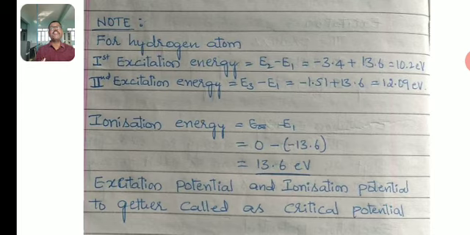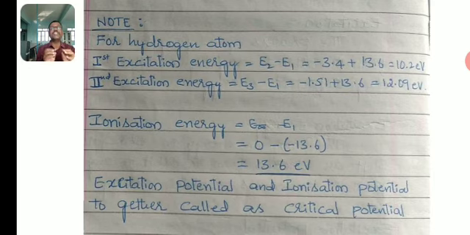The amount of energy required to shift an electron from its first orbit to the second orbit is known as the first excitation energy. That means E2 minus E1 is equal to minus 3.4 plus 13.6, which is 10.2 electron volts. Then the second excitation energy, from the first orbit to the third orbit: E3 minus E1 is equal to minus 1.51 plus 13.6, which is 12.09 electron volts.